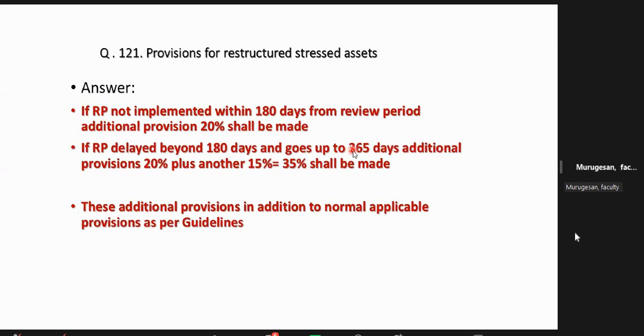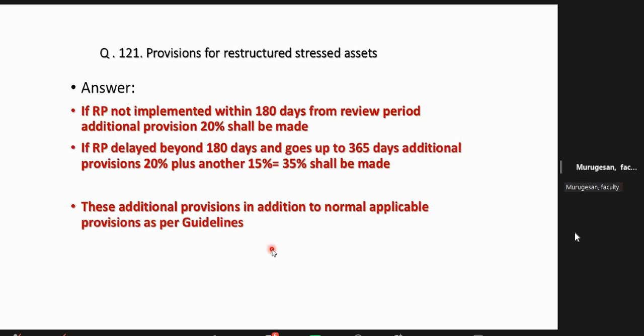But the account, because unless you give treatment, the account will not become viable. The patient is still in the hospital, but you are yet to give the treatment. So you have to keep an additional provision. Similarly, if it is not implemented within 180 days, additional provision 20%. If it is not implemented beyond 180 days also, another 15% additional provision. So the 20 plus 15, 35% additional provisions are required. Keep this in mind. Sometimes theory questions will be there. Agreed?